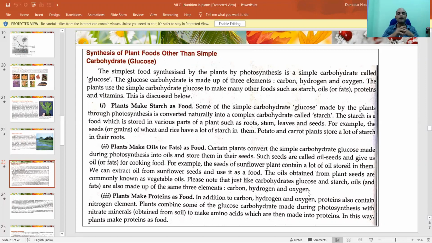Okay. Have you seen some people who every day eat food prepared with oily things? They become very fat. You see people like that, and those people have the chances of being prone to heart attack and many other diseases, right? Plants also make protein. Where is it? Protein, you see pulses. We add dal to our food. Protein is stored in dal, moong, those kinds of things, right? Good.